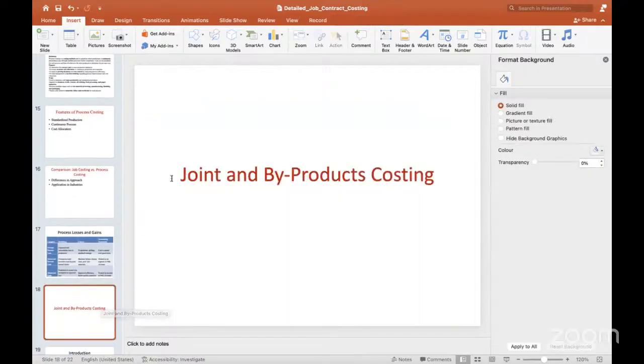So, joint product and byproduct. Joint product is different, byproducts are different. Joint product means, when we are producing one product, additionally, using the same raw material, labor and other overheads, we produce another product immediately; that is called a joint product. And byproduct means, when we are producing one main product and we are not able to finish that main product, if with the same material you made another product, that is called a byproduct. Byproduct is the additional product; joint product is the continuous equal product for the other one.